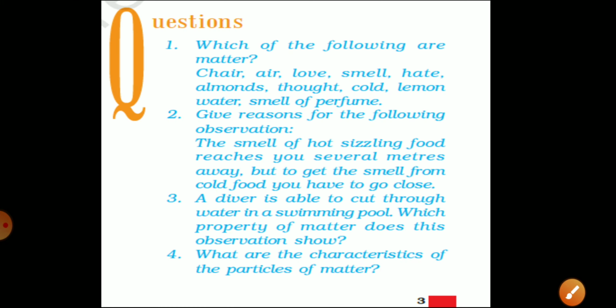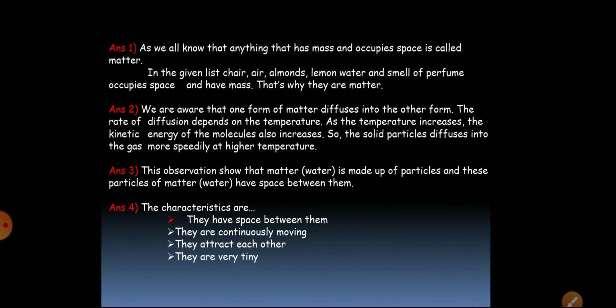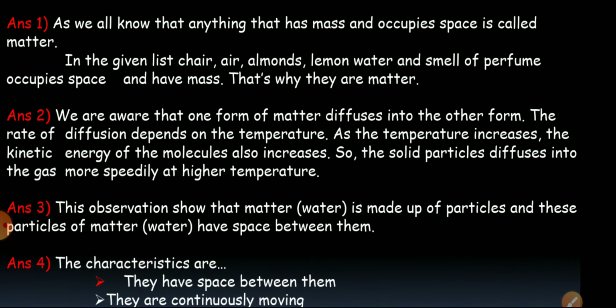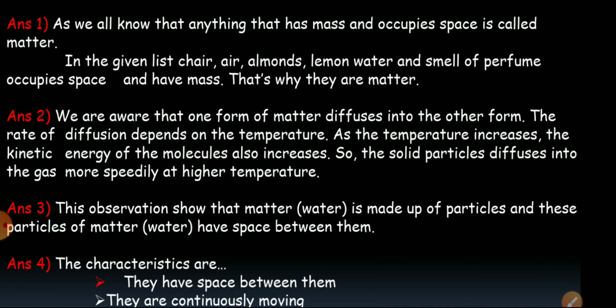Now the next question. We have to give reason for the following observation: the smell of hot sizzling food reaches you several meters away, but to get the smell from the cold food, you have to go too close. We are aware that one form of matter diffuses into the other form. Diffusion means the movement of particles from higher concentration to lower concentration. So one form of matter diffuses into the other, like solid into liquid or liquid or gas into liquid. But the rate of diffusion depends on the temperature.